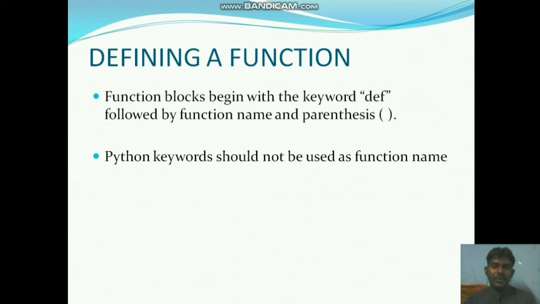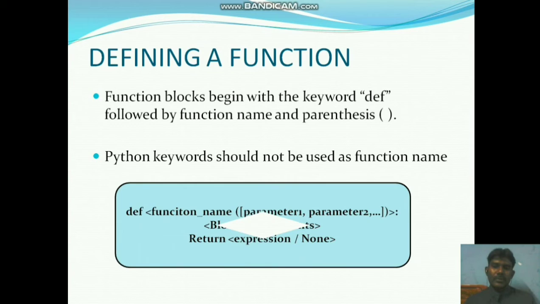We have some structure for how to define a function: keyword def, function name, and then parenthesis. Like that only we have to define a function.